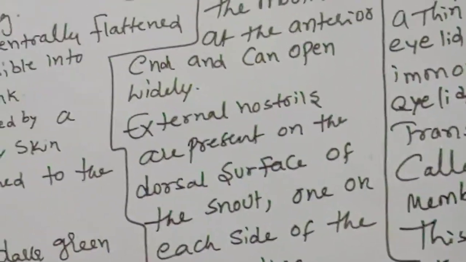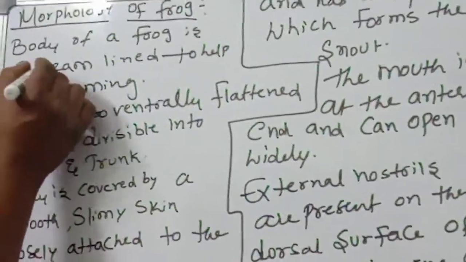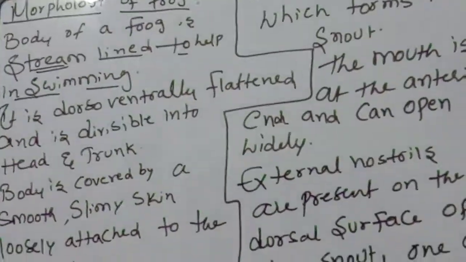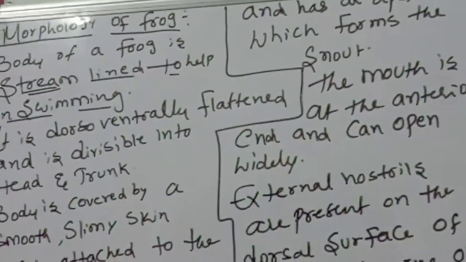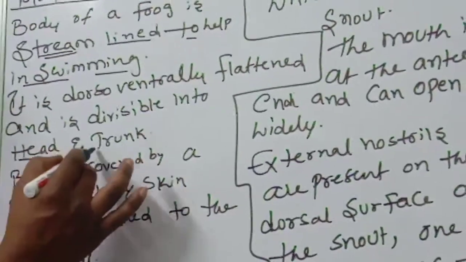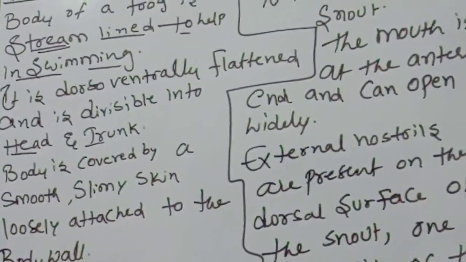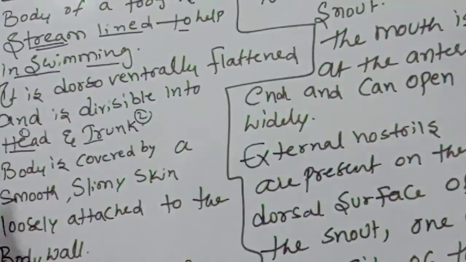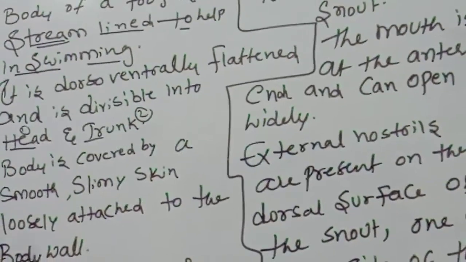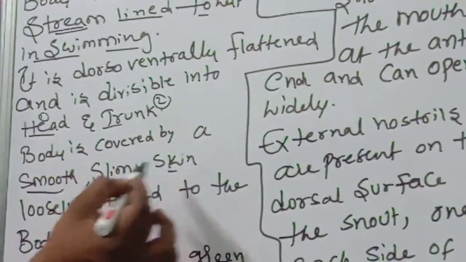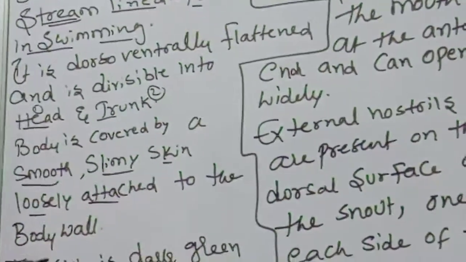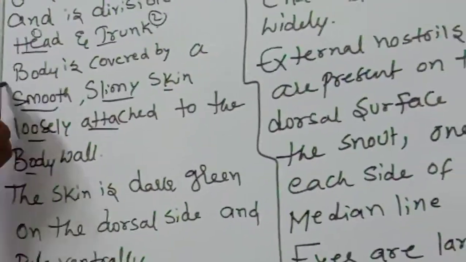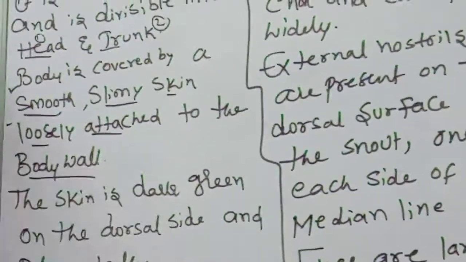Morphology of the frog we are discussing. The body of a frog is streamlined to help in swimming. It is divisible into head and trunk. Body is covered by smooth, slimy skin, loosely attached to the body wall.